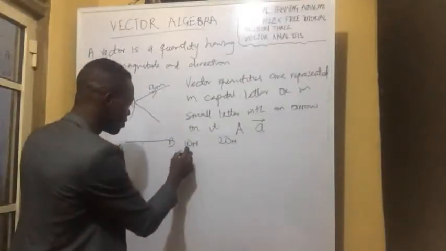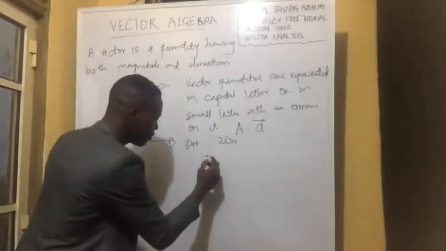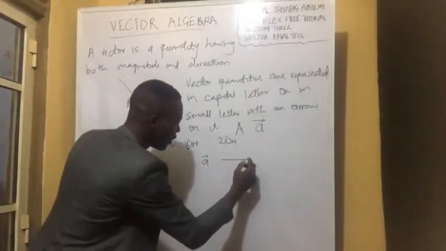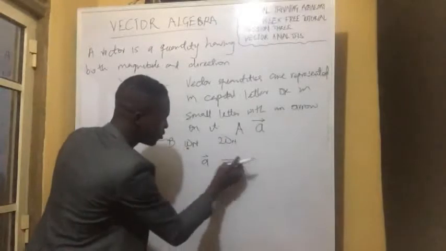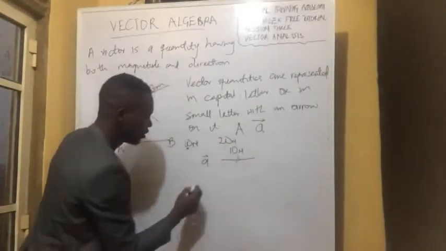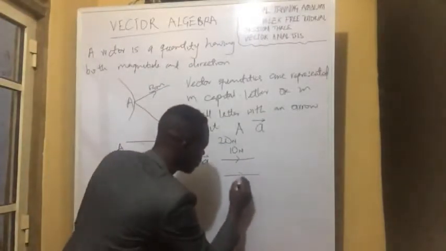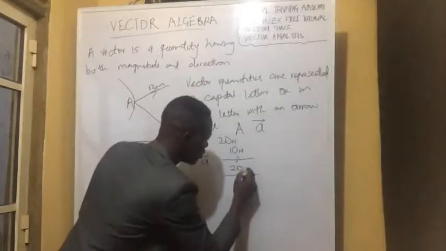So if this one is to be A, then we have a length from here to here and is 10 Newton. Then if we want to represent this other one, then it will have to be 20 Newton.